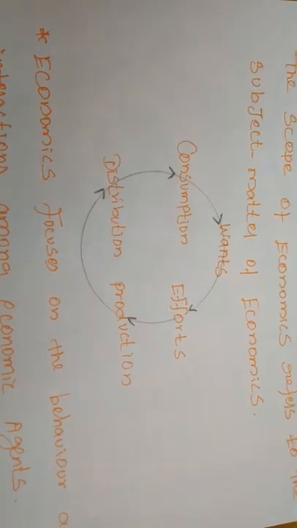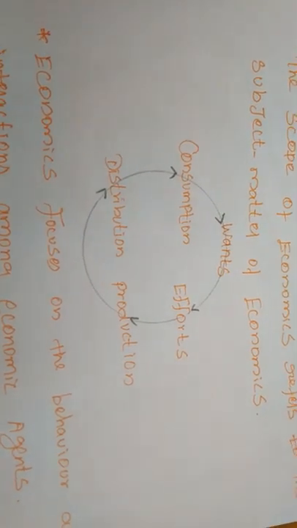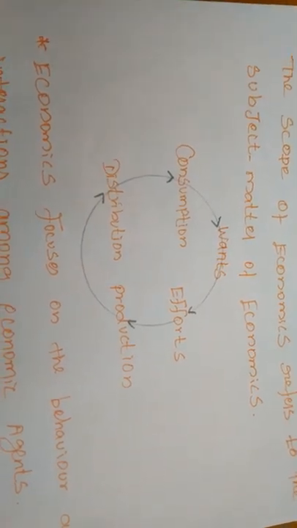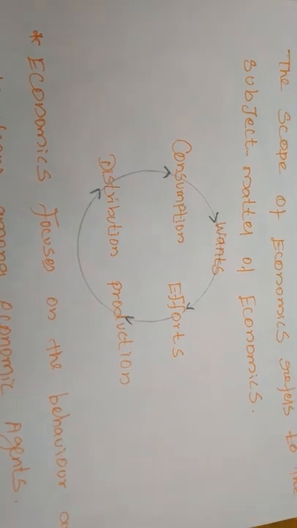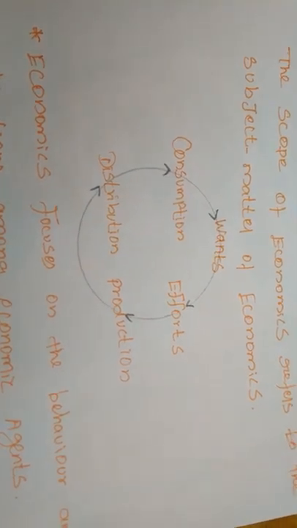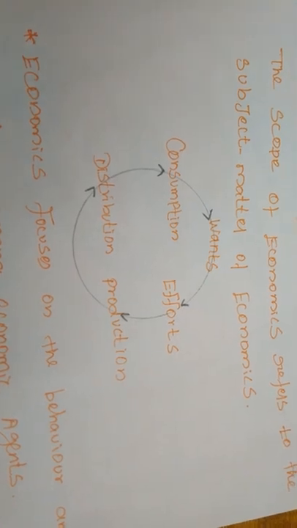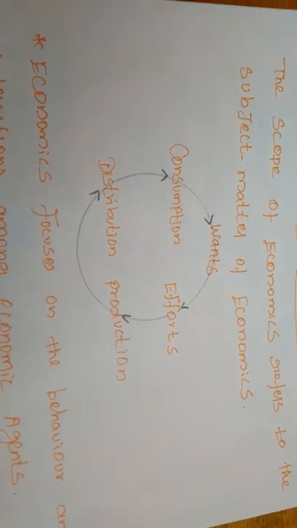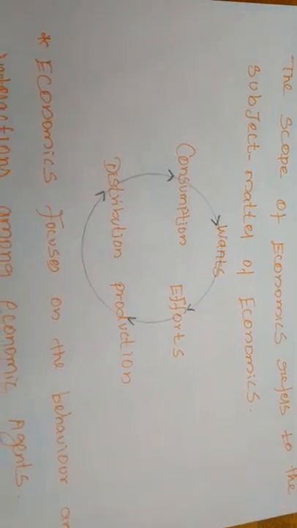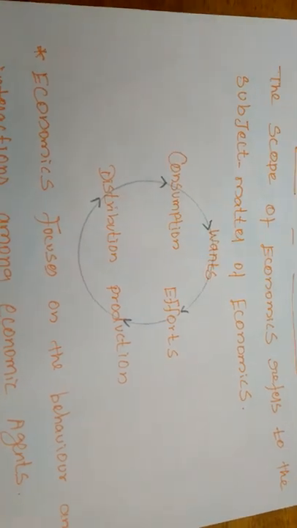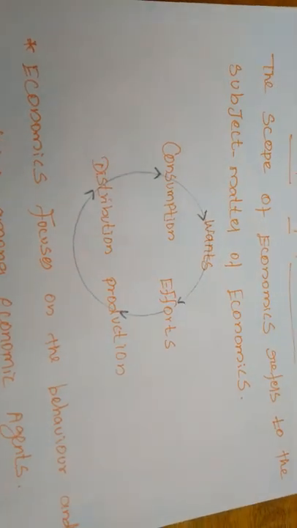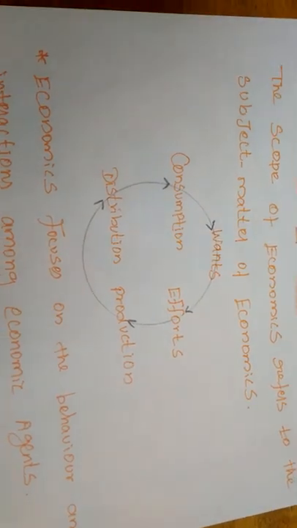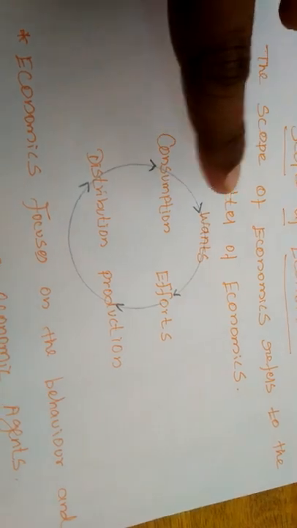All economic activities have human wants behind them, because without human wants we won't be ready to consume any commodities. For example, if you take food, the human being wants to consume food for their basic necessities. Otherwise, if they want to enjoy some other commodities, first the human desire is needed. The human desire is called wants. So wants are the basic point of all economic activities.